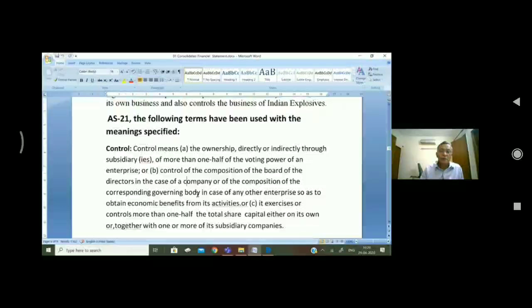Governing body does the management. For example, in case of Delhi University colleges, we have governing body for each college. We don't have board of directors.